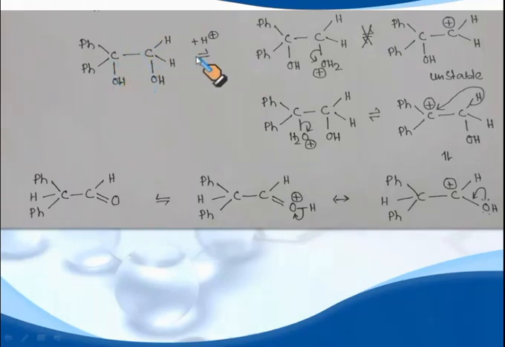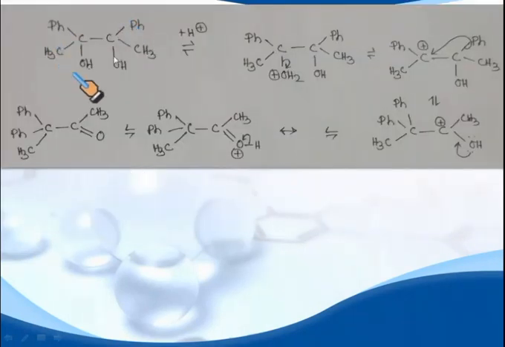If this hydroxyl group undergoes protonation, it forms this carbocation, whereas if this hydroxyl group undergoes protonation, it generates this carbocation, which is stabilized by the plus R effect of the phenyl group, and such a stabilization effect is absent here. So when this diol is treated with acid, it generates the stable carbocation, followed by the migration of the hydride ion and loss of a proton to generate this carbonyl compound.